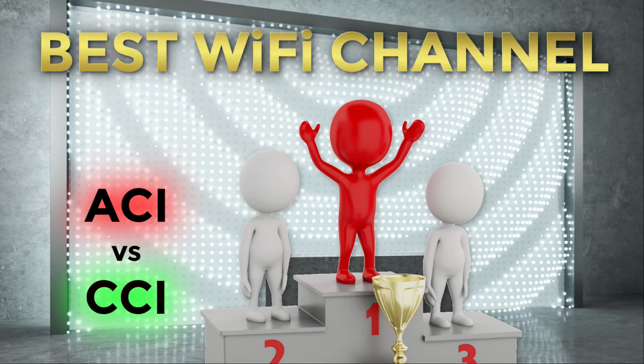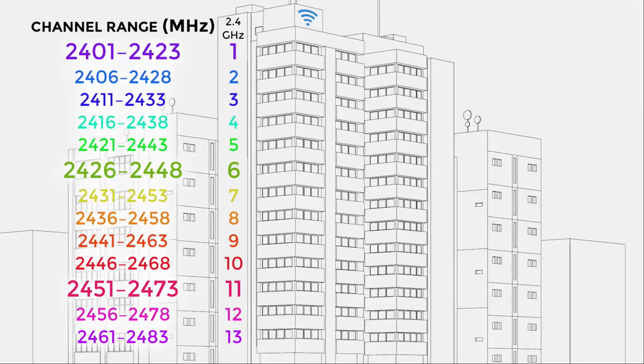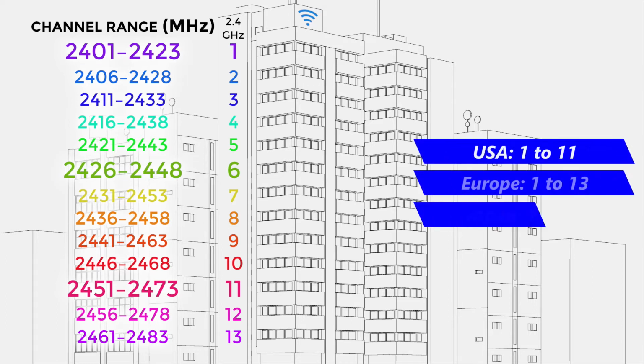A basic knowledge of Wi-Fi signal interference is key to understanding why one channel is better than another for use in your home. One way to imagine 2.4 GHz Wi-Fi channels is as a tower block with a single large room on each floor, each representing a separate channel. There are 11 channels available for use in the United States and 13 in most other countries.